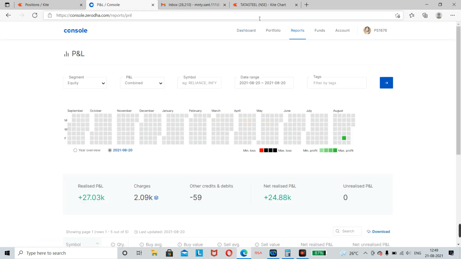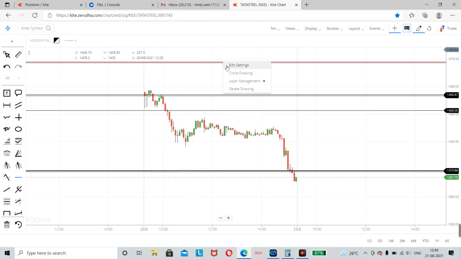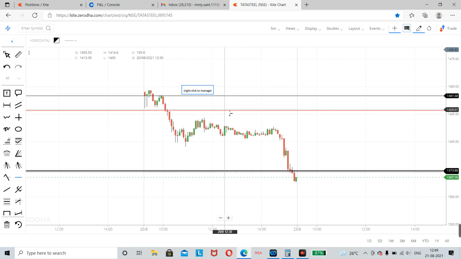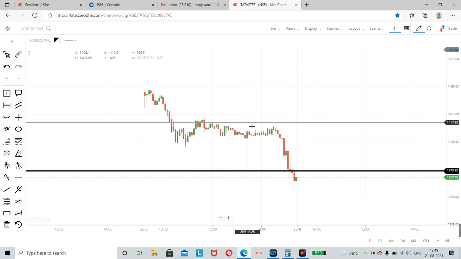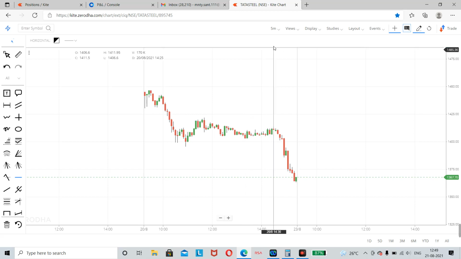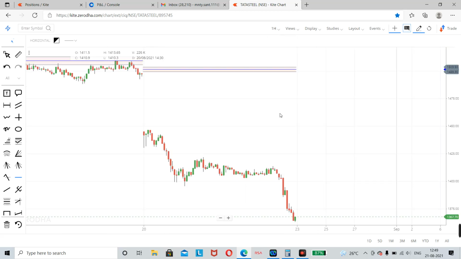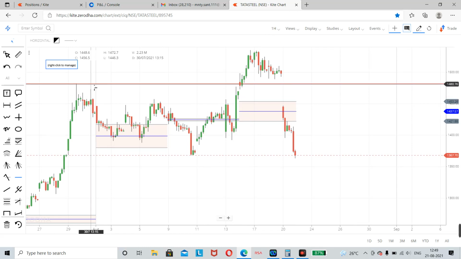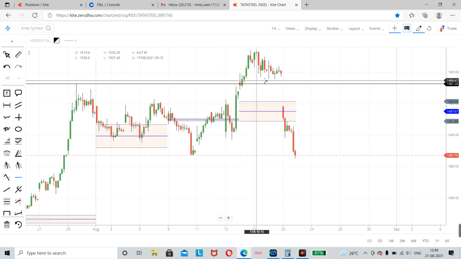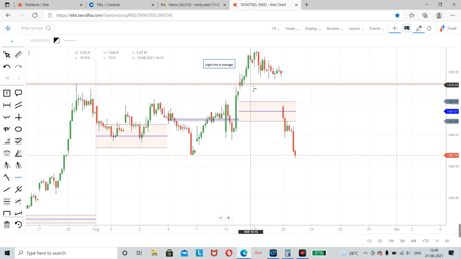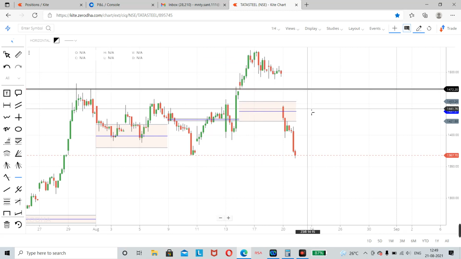So the logic is very simple. I explained why I took the trade. Let me remove all this. If we go to the hourly chart, Tata Steel support is here because this was a swing high. Once this high is broken, taken out, this becomes a support for Tata Steel. So all those positions created at this level, this level, this level, they will keep the stop loss here or here, almost at this level.